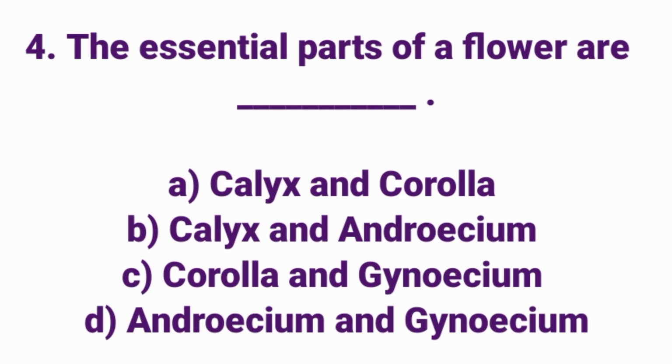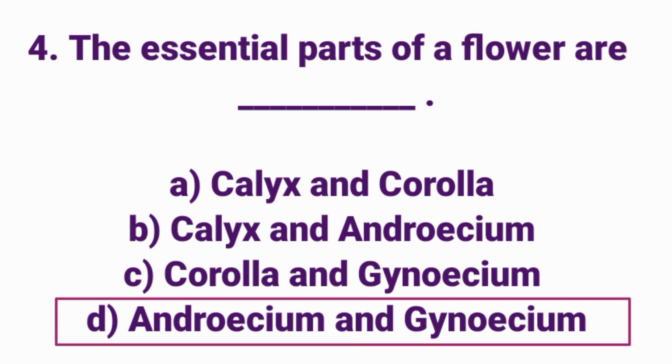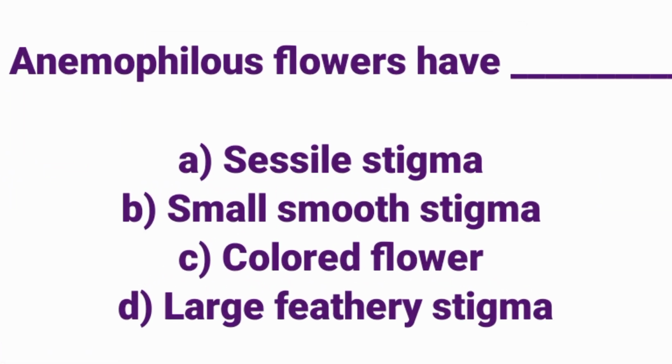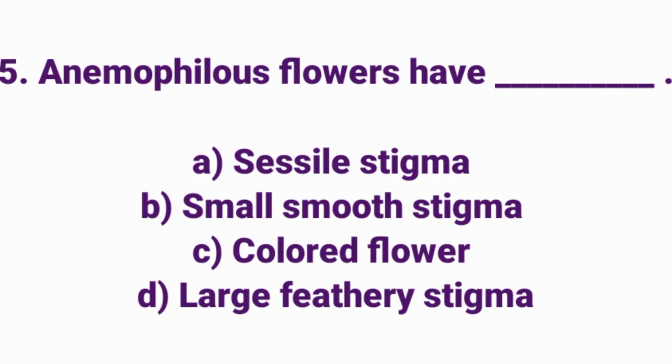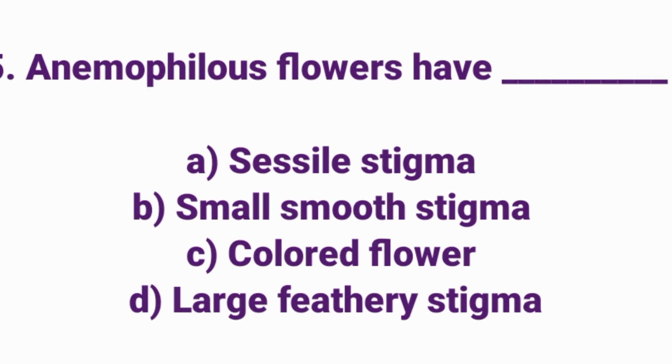The essential parts of a flower are dash. Answer option D, androecium and gynoecium. The essential parts of a flower are androecium and gynoecium. Anemophilous flowers have dash. Answer option D, large feathery stigma. Anemophilous flowers have large feathery stigma.